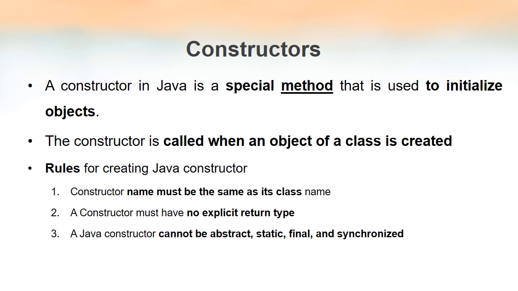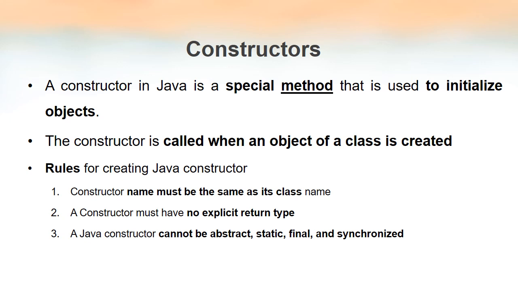Initializing means giving some values to the object variables and methods. This method will get executed only when we create objects. That is also an important point. And there are three rules that we have to follow in order to create a constructor.